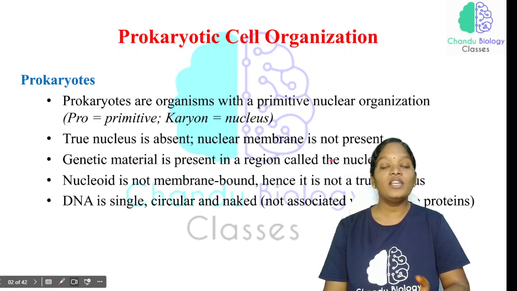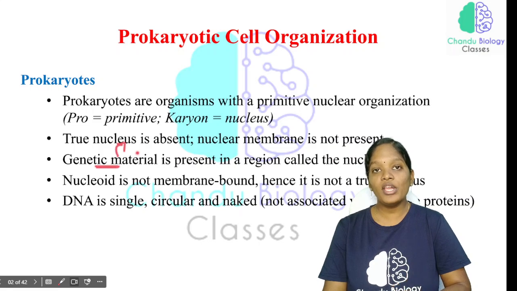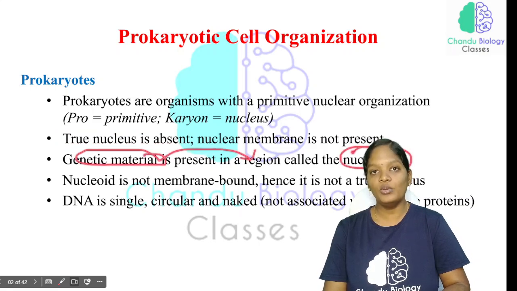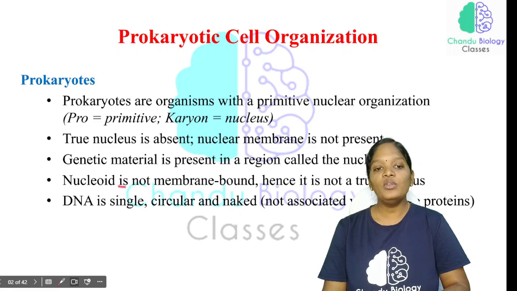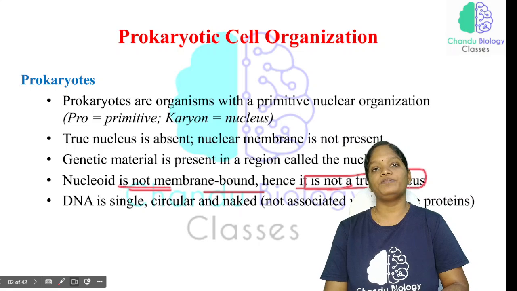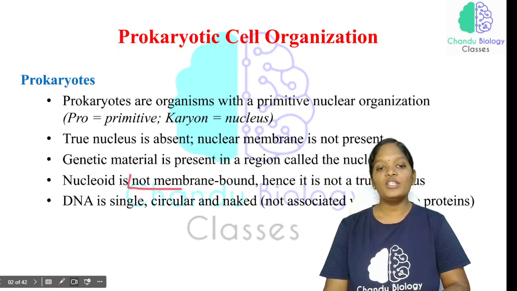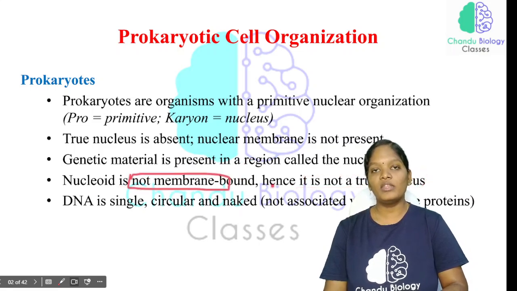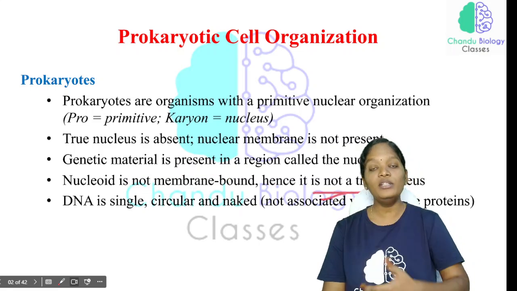So here the proper nucleus is absent. Basically the genetic material is present in the nucleus, but in prokaryotic organisms, as the true nucleus is absent, the place where the genetic material is present is called a nucleoid. The nucleoid is not membrane bound, and hence it is not a true nucleus.